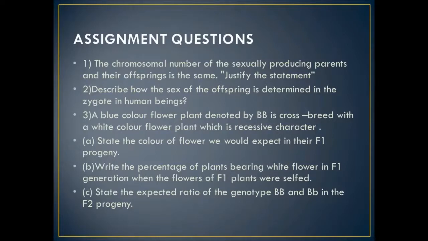Then we came to the second part, Mendelism, in which we studied different terms related to monohybrid and dihybrid crosses. We studied the inheritance of one contrasting character at a time in the monohybrid cross and formulated the law of segregation. Then we studied the dihybrid cross, the inheritance of two contrasting characters, and derived the law of independent assortment.